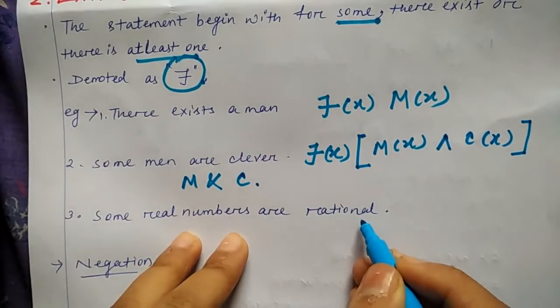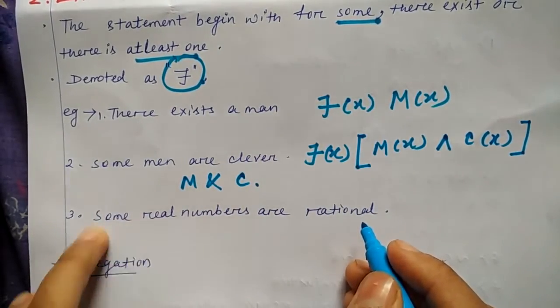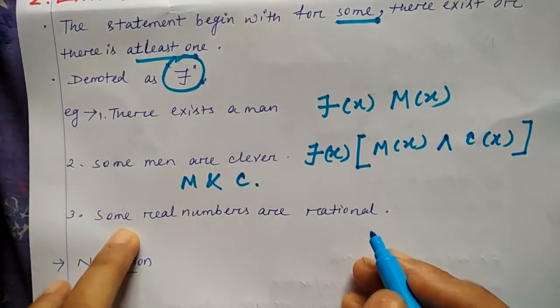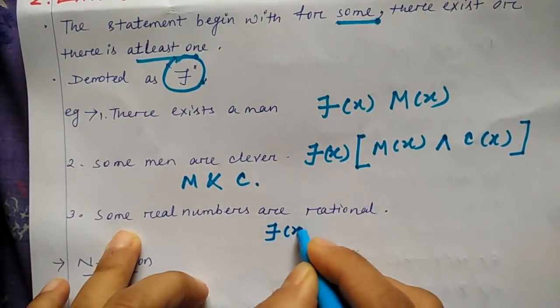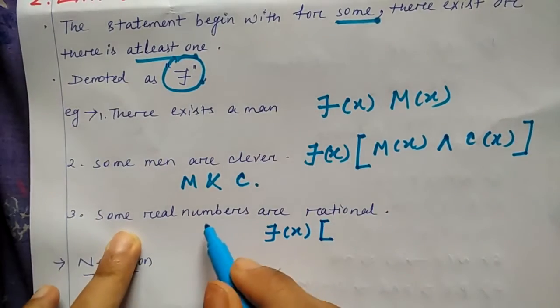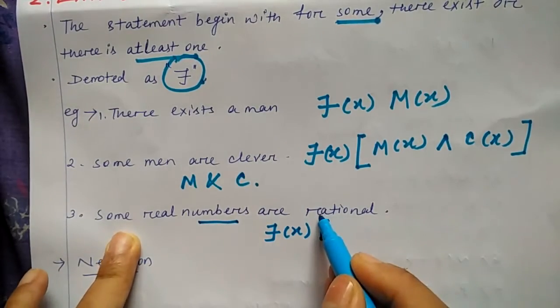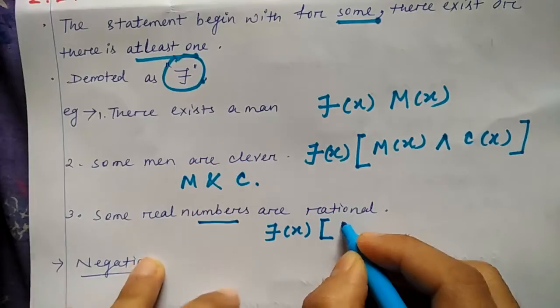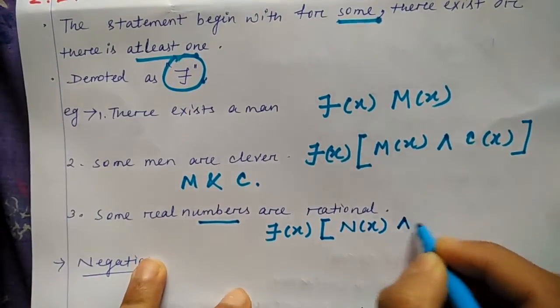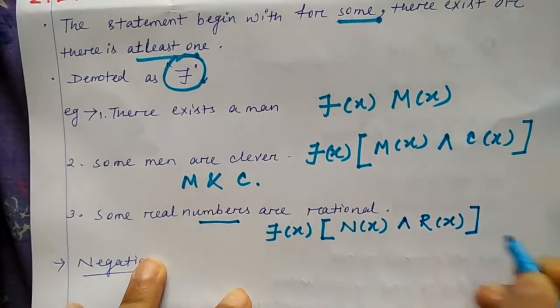Some numbers are rational. It means some real numbers are rational. So what can be some real number? This can be denoted as there exists an x, and it is itself a number and it is rational. So number and rational. You can write it like this.